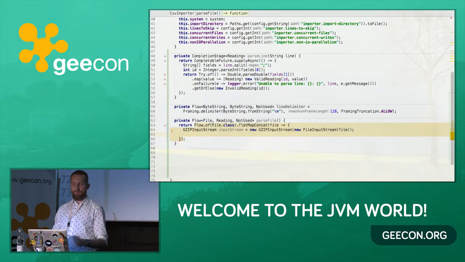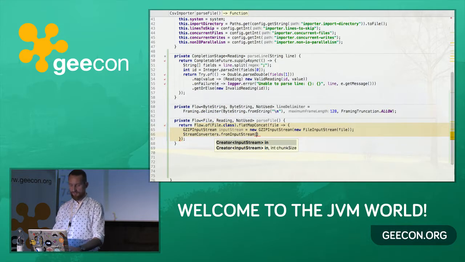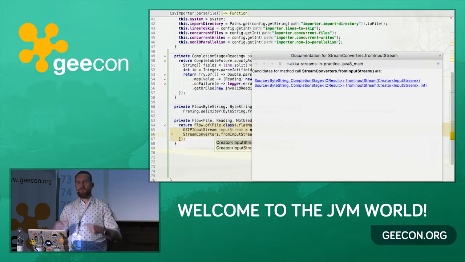And now we use some built-in thing from Akka Streams that is called StreamConverters. And it basically lets us convert an input stream. So let's see the signature actually. Basically we provide an input stream, or actually a function that creates an input stream. And what we get as a result is a source of byte strings.